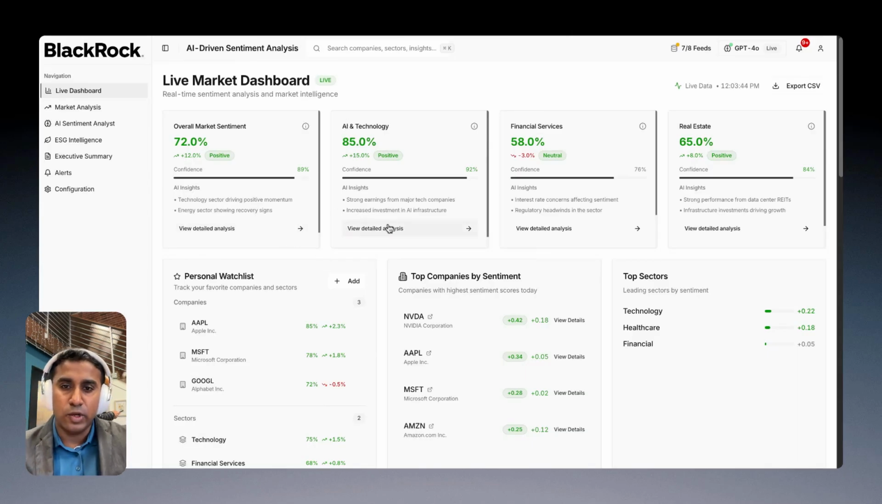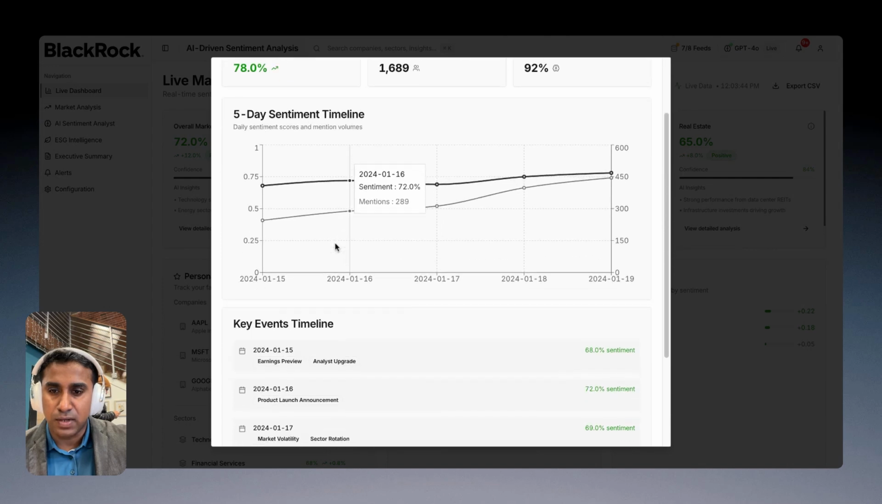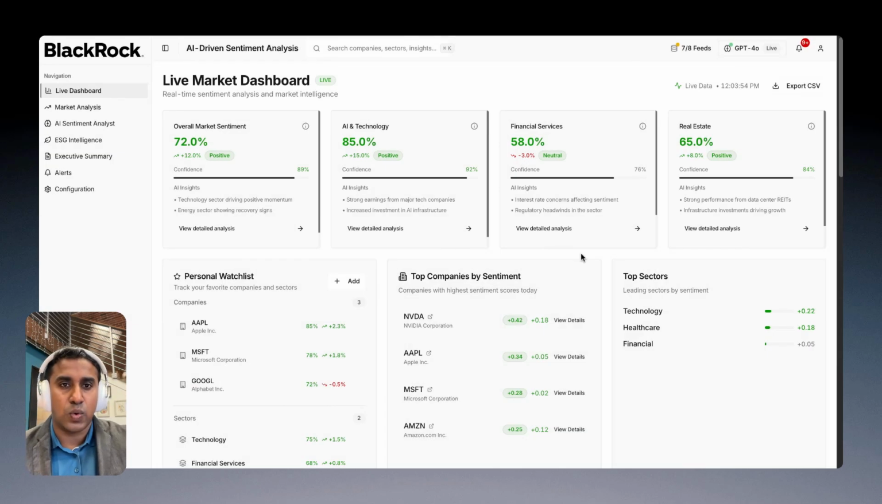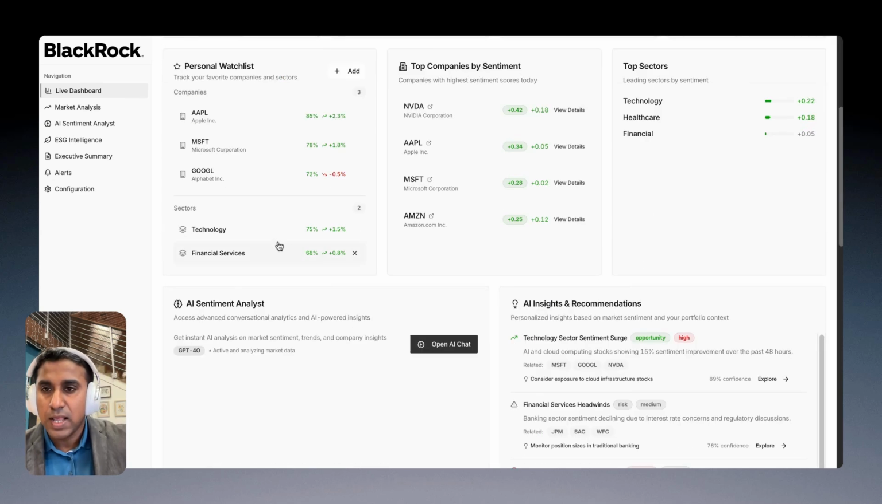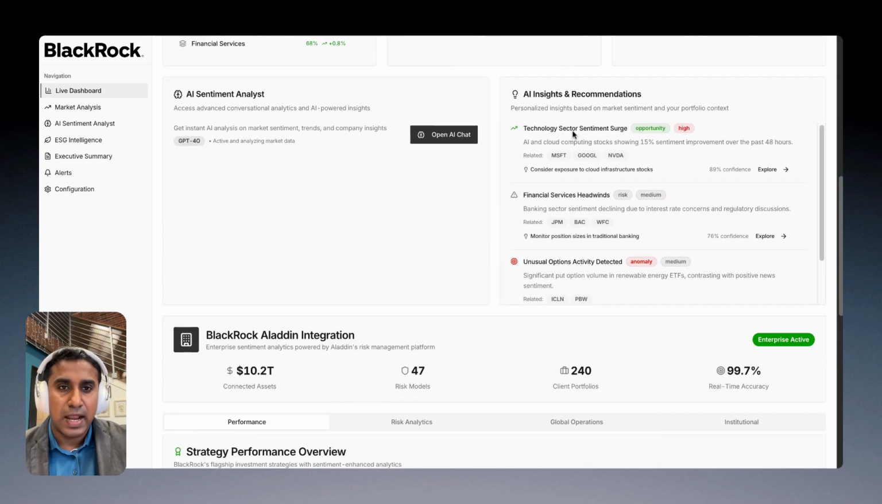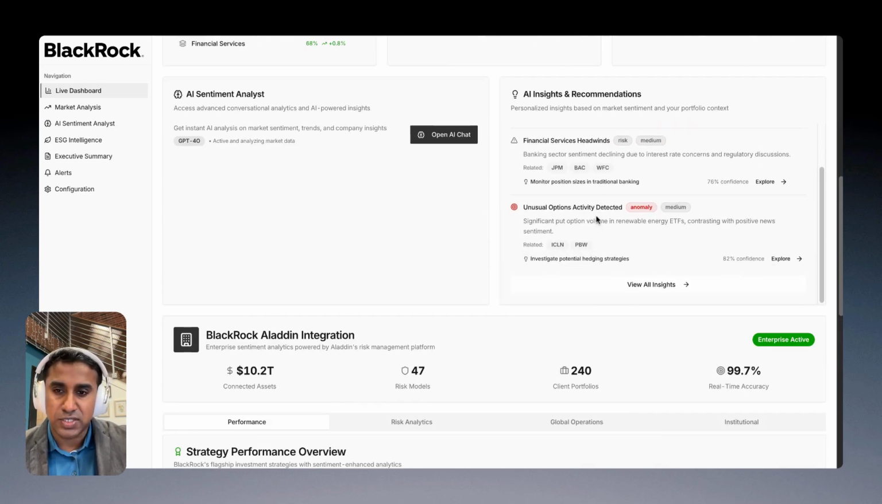Similarly, if you go by domain, for example, if you take AI and technology, you can also see a very similar timeline of events in terms of what is the average confidence score. And you basically have other investment portfolios as well. And you can also have your own personal watch list. What are the top companies by sentiment and also the key sectors? And here you can see the AI recommendations as well.